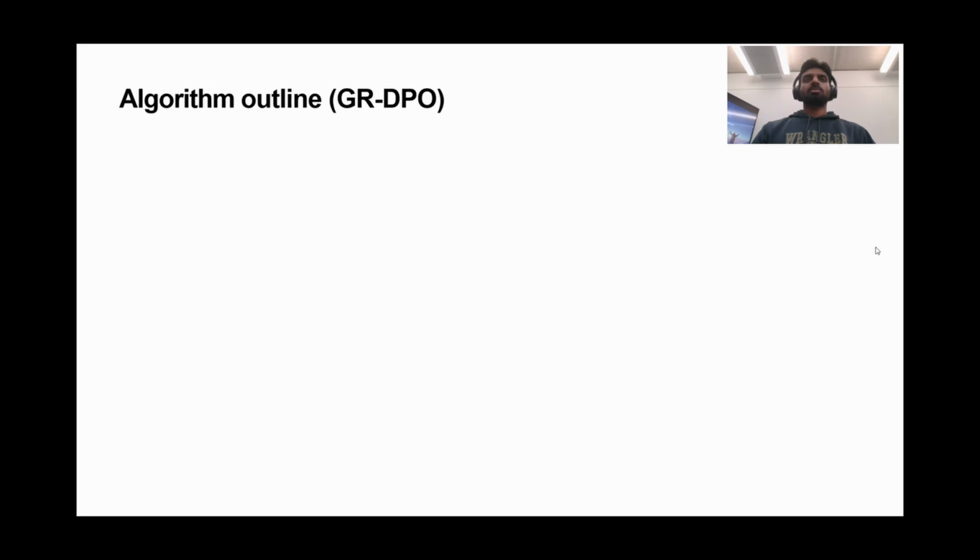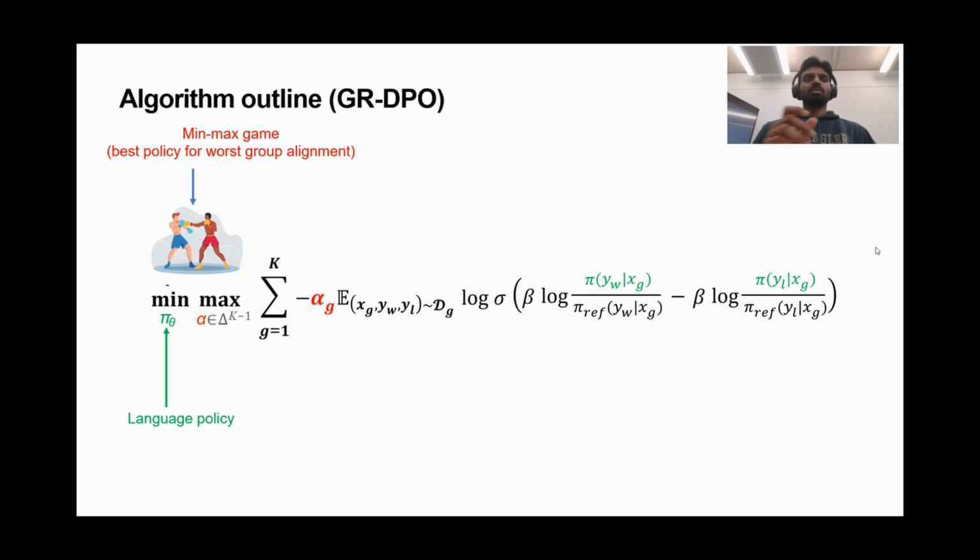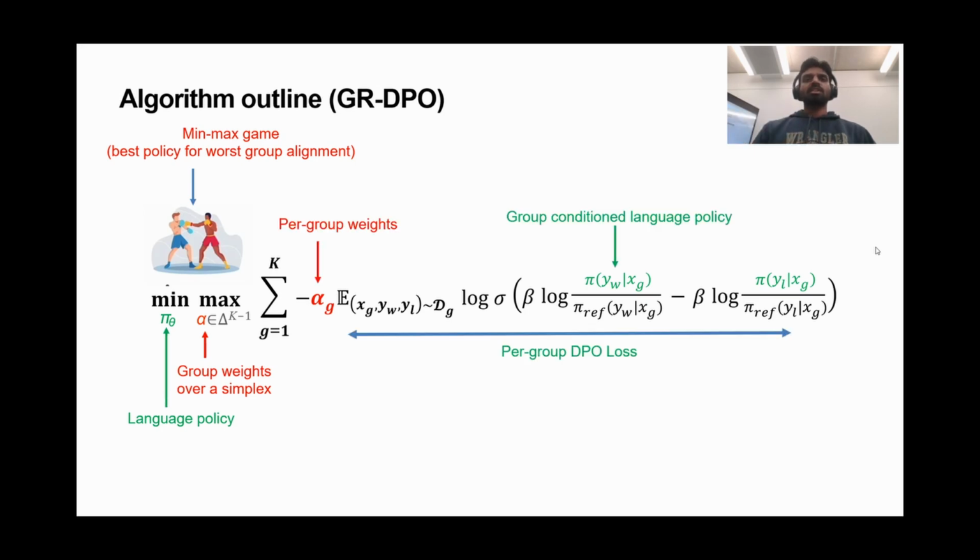Now, the worst group loss minimization can be replaced with a weighted loss minimization from a distributionally robust viewpoint. Hence, this becomes a min-max game where the minimization is over policy pi and the maximization is over group weights alpha. And the inner objective here is the group conditioned language policy's incurred weighted loss.